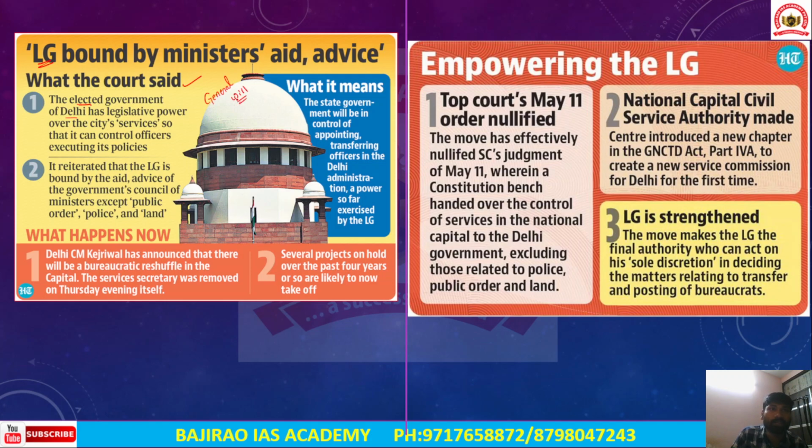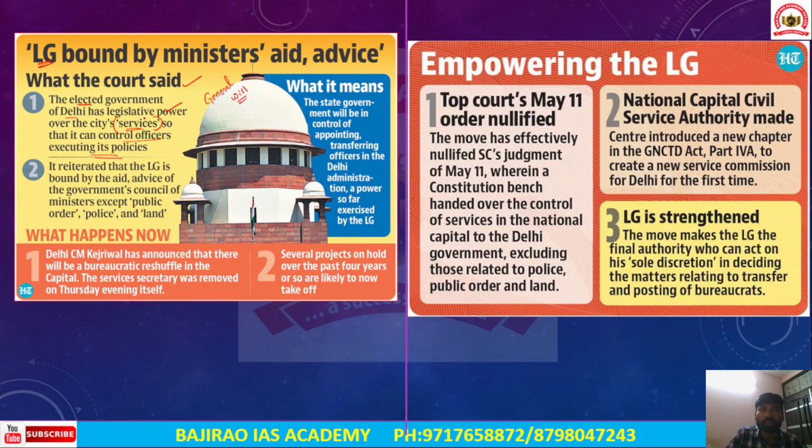The elected government in Delhi has the legislative power over city services. City services include civil services, bureaucrats or bureaucracy, so that it can control the officers executing its policies, because the officers deployed in the national capital territory implement and execute the policies of the elected government in Delhi.